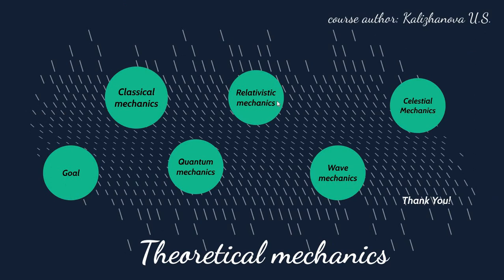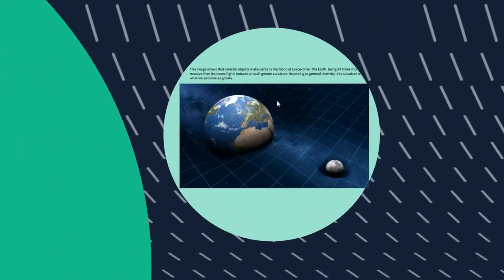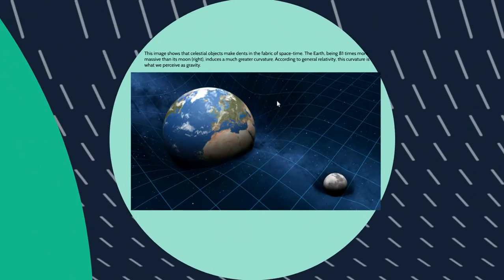The next branch of mechanics is relativistic mechanics. Relativistic mechanics studies relativity of movements and time invariance. As you can see in this picture, celestial objects make dents in the fabric of space-time. The Earth, being 81 times more massive than its moon, induces a much greater curvature. According to general relativity, this curvature is what we perceive as gravity.